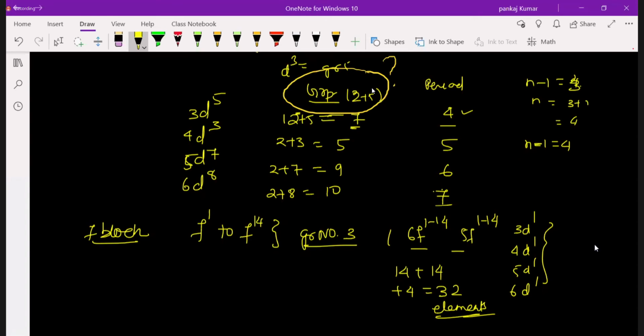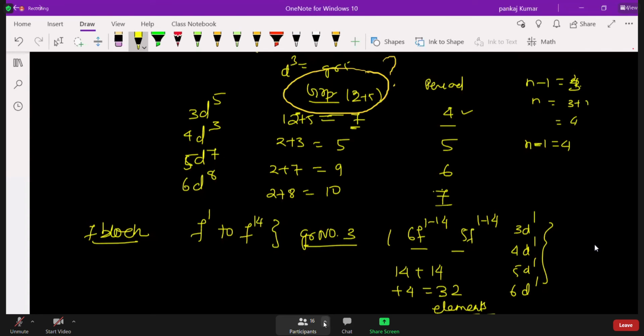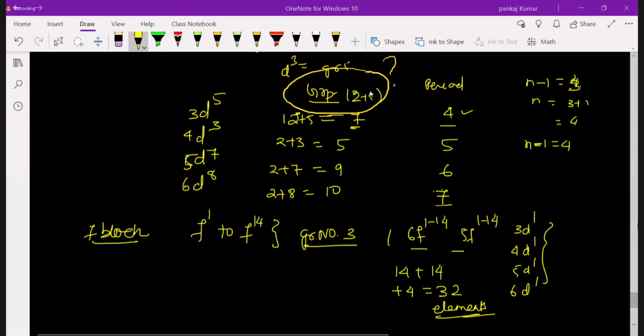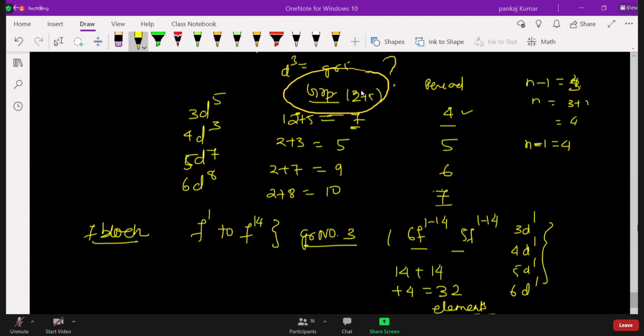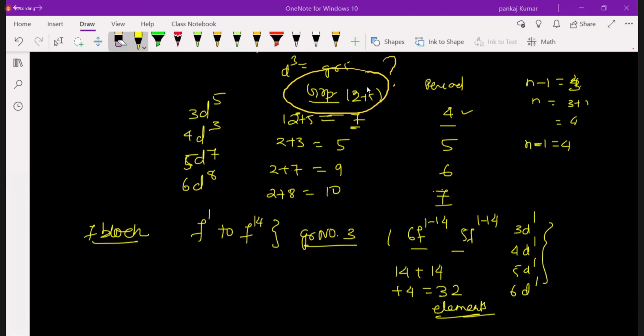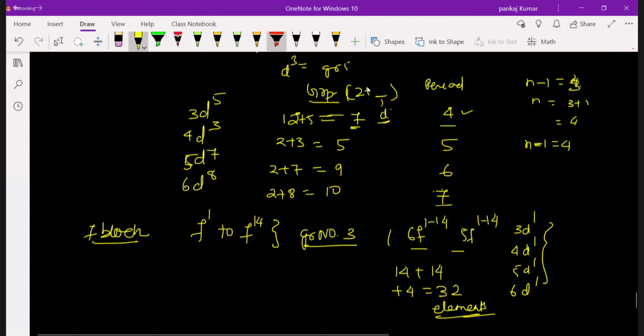We'll see how to find the atomic number. Sir, what have you written beside the groups? Something like 2 plus. 2 is the S block elements. The D block only starts after the S block, so that's why we are adding 2. You have to write the 2 plus and the number of electrons present in the d orbital of the D block. This is the 2 plus, and this is the electrons present in the d orbital. Just to understand, write it in your copy. Got it? So let us find the atomic number.